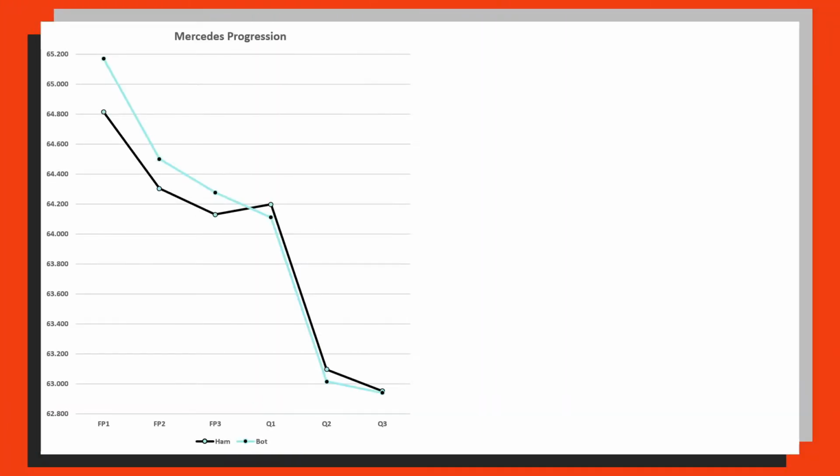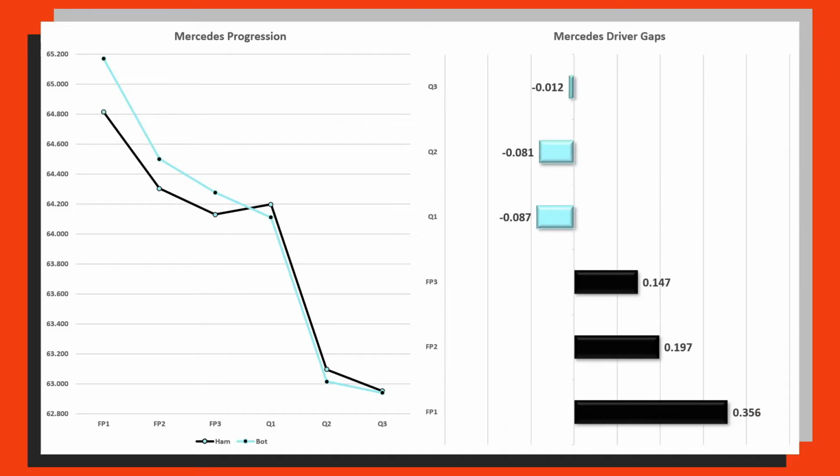So we've got Mercedes first, and we'll just pull up the Mercedes progression. So this is just Valtteri Bottas and Lewis Hamilton. This spread is about 3.4 seconds, I believe, or 2.4 seconds even. And you can see the detail a lot more clearly here. And then on the right, we've just got the gaps to each driver in each session. Lewis Hamilton in the black and Valtteri Bottas in the turquoise.